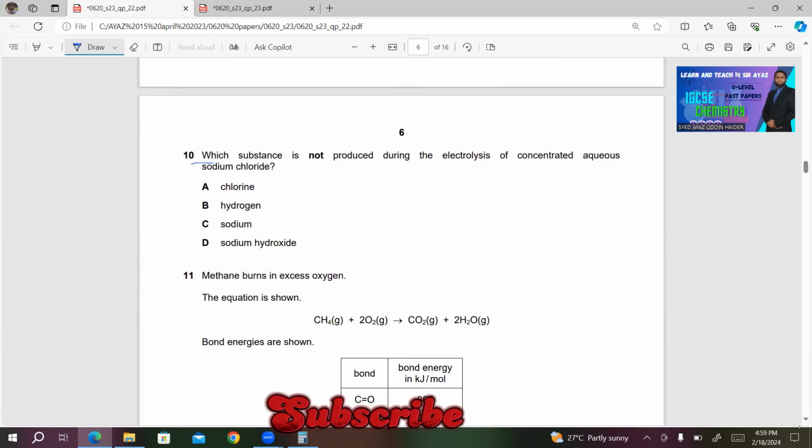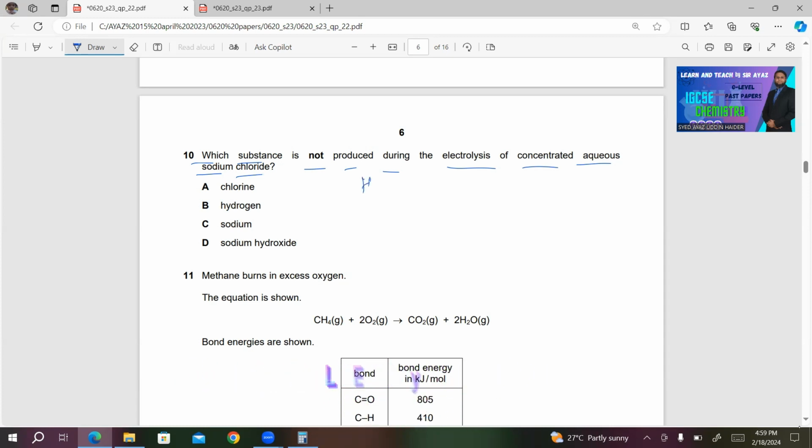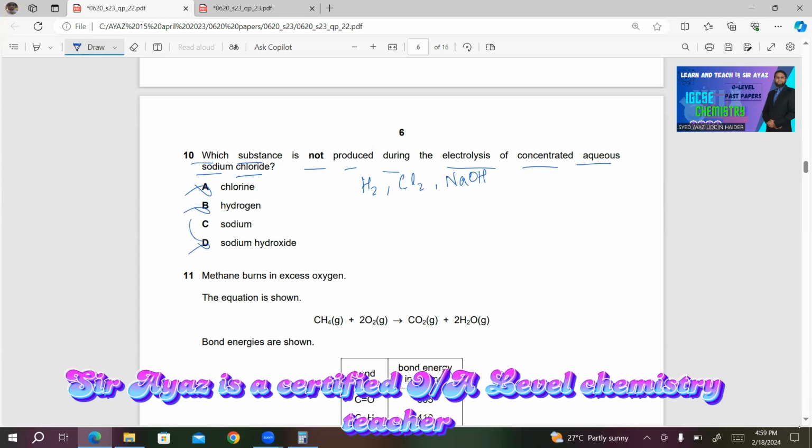Number 10. Which substance is not produced during the electrolysis of concentrated aqueous sodium chloride? In the electrolysis of concentrated aqueous sodium chloride, we will get hydrogen gas at the cathode. Concentrated solution means we will get chlorine gas at the anode, and in the solution we will be left with sodium ions and OH- ions. So we will also get sodium hydroxide, NaOH. So A is incorrect, B is incorrect, and C will be the right answer for this question.